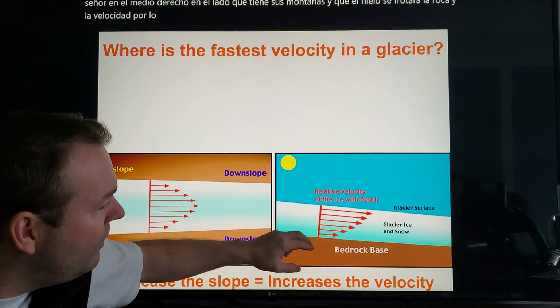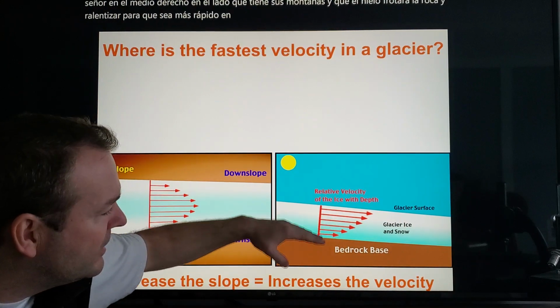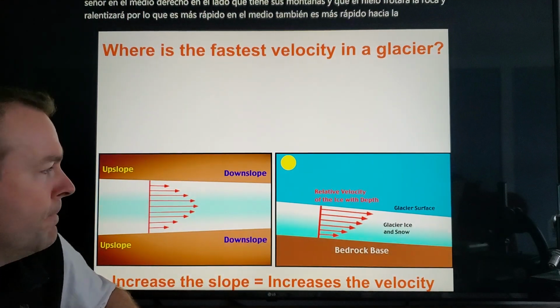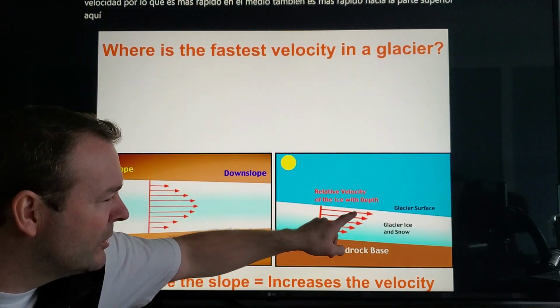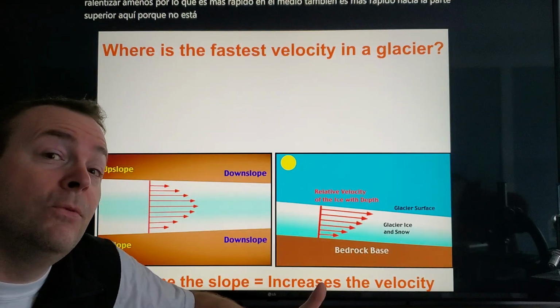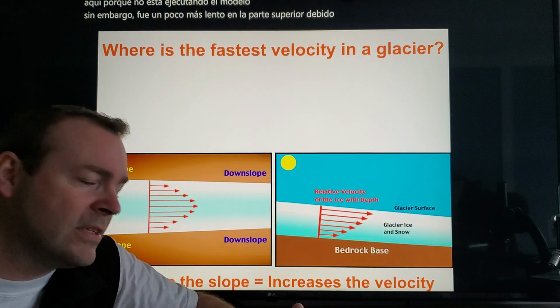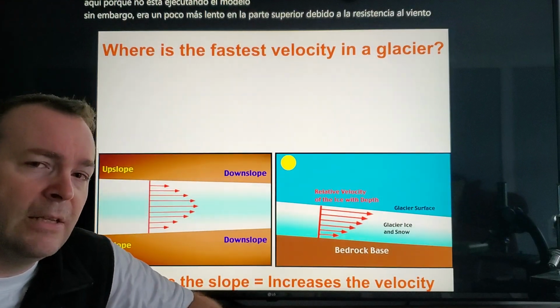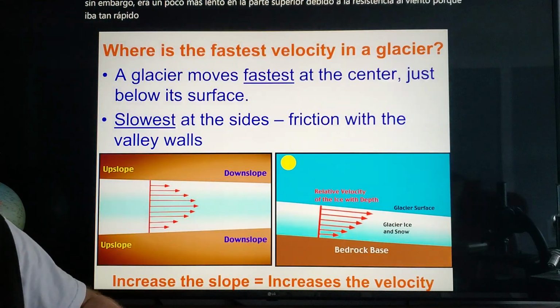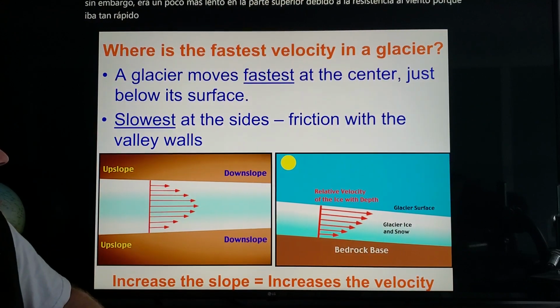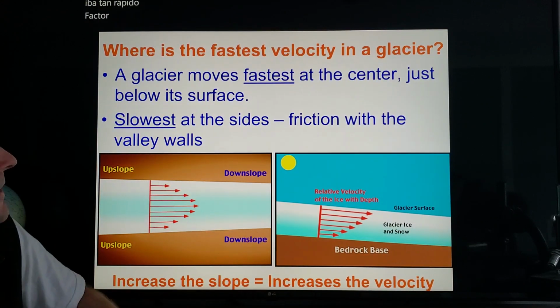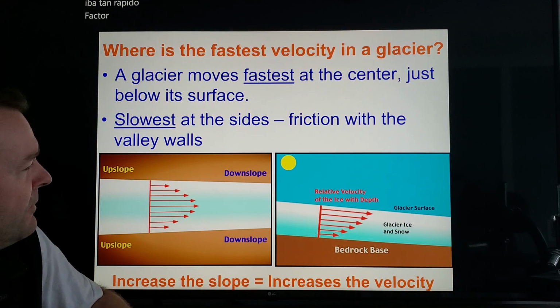And it's also faster toward the top here because it's not rubbing the bottom. The only difference is with a river, it was a little slower at the top because of wind resistance, because it was going that fast. But ice is going quite slowly, so wind resistance is a negligible factor. All right, fastest at the center, just below, and slowest at the sides because of friction with the valley walls.